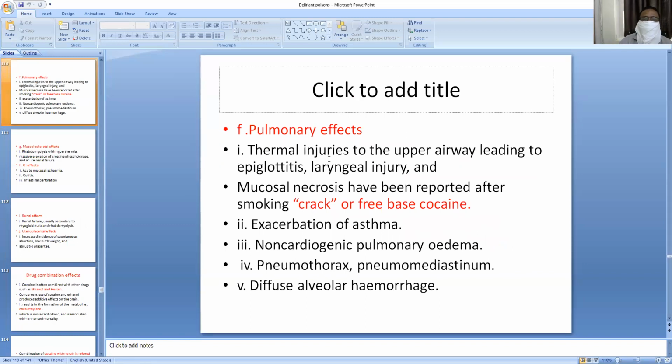What are the pulmonary effects? Thermal injuries to the upper airway leading to epiglottitis, laryngeal injury, and thermal injuries due to heat of the pipe or cigars when they smoke or inhale. So thermal effects injure the upper airway. Mucosal necrosis has been reported after smoking crack or freebase of cocaine. Exacerbation of asthma, that means asthma will be exaggerated, and non-cardiogenic pulmonary edema will develop. Pneumothorax, pneumomediastinum, and diffuse alveolar damage. All these will lead to alveolar damage.